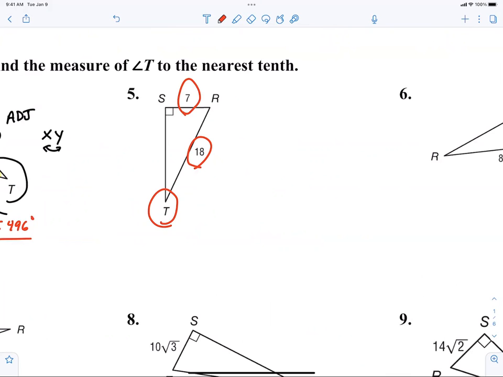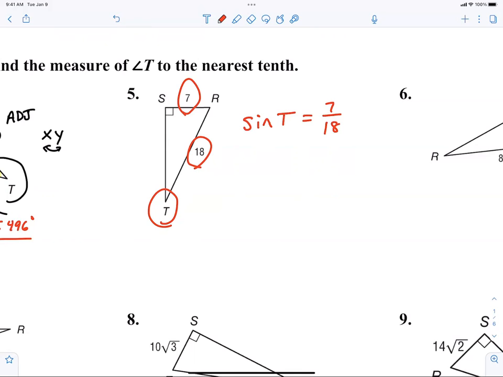Now, again, this is something I used to do just to make sure I was correct. And some of you are like, well, I already understand it now. Do I have to write all this out if you understand it? No, you don't. All right. But I'm showing you this is how I used to do it. So now I know you can just write the sine of T is equal to 7 over 18.